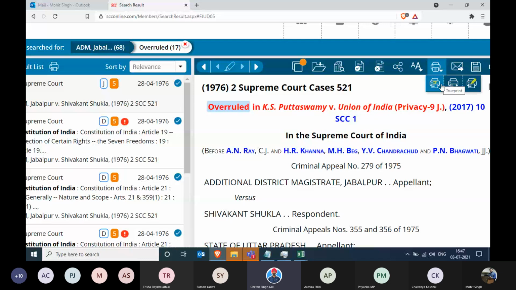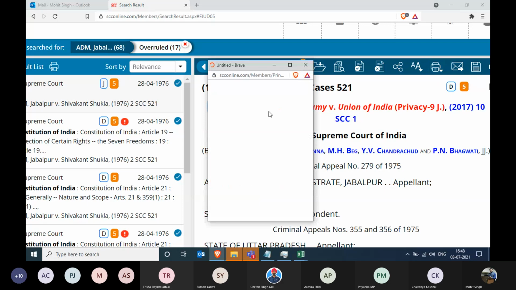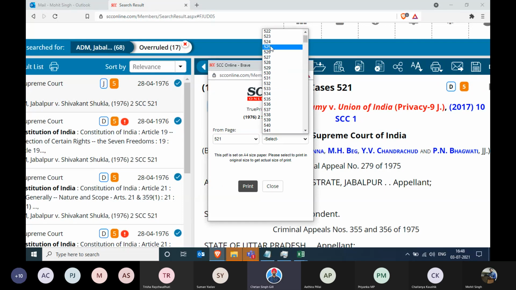So we'll leave the third one. Non-true printout basically means the judgment looks like how it looks right now on the page on the website. The same format will come, which is not acceptable anywhere, that's an internet printout. So I will suggest you go to the first option, that is true print. You select your pages.